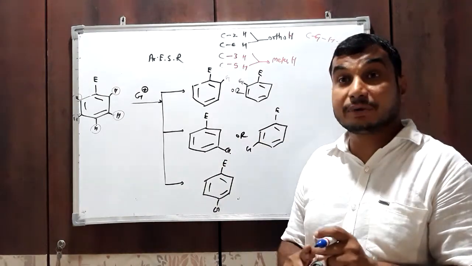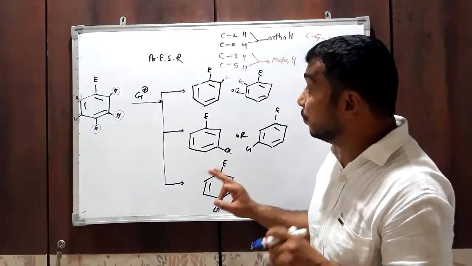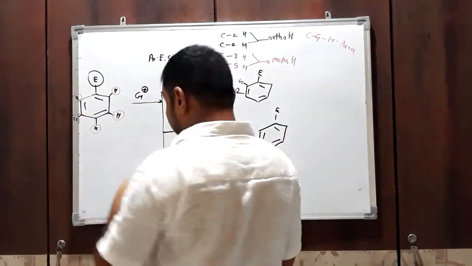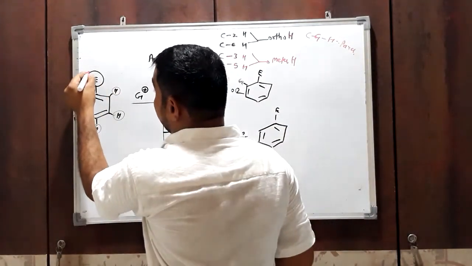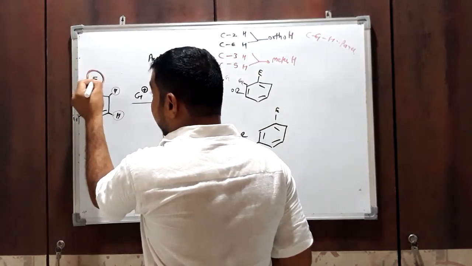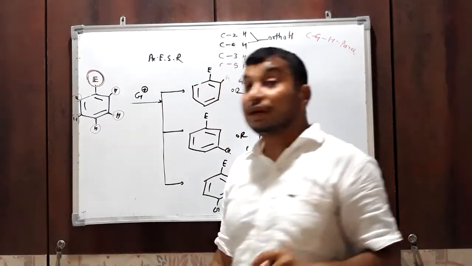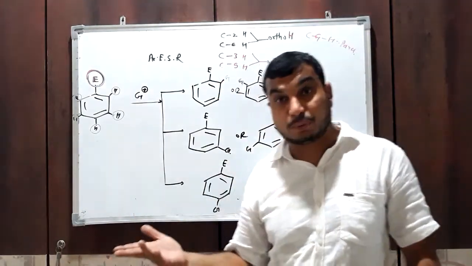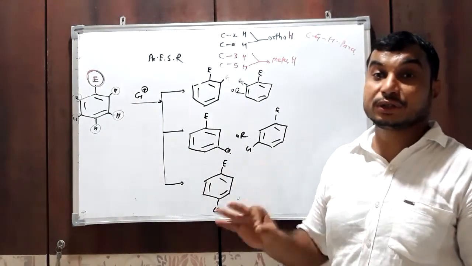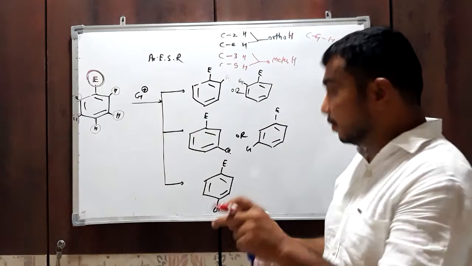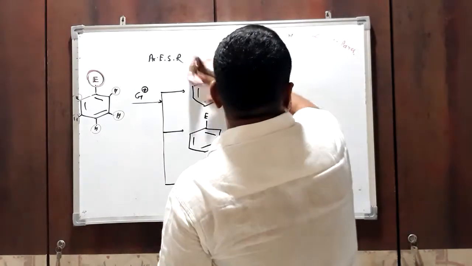But which product is obtained actually depends upon the group already present on the benzene ring. The group already present on the benzene ring means that E. What is the nature of E? E will decide whether you will get ortho and para di-substituted product or meta di-substituted product. We will discuss this by taking a particular example. Let us see nitration.